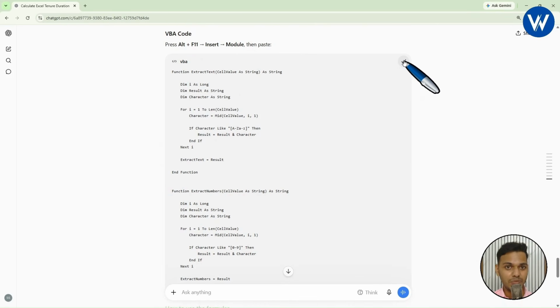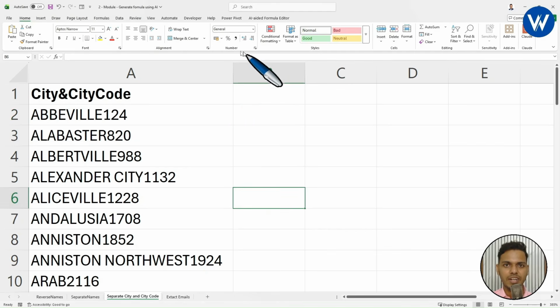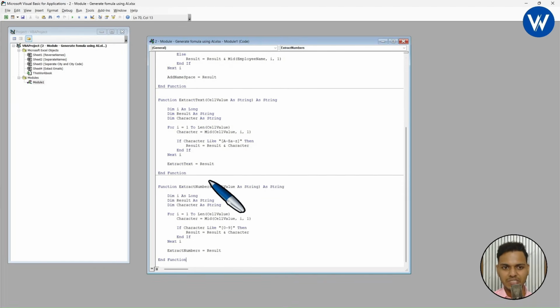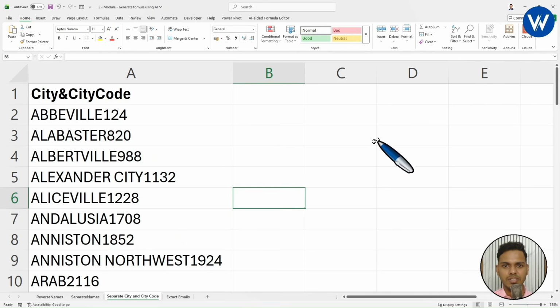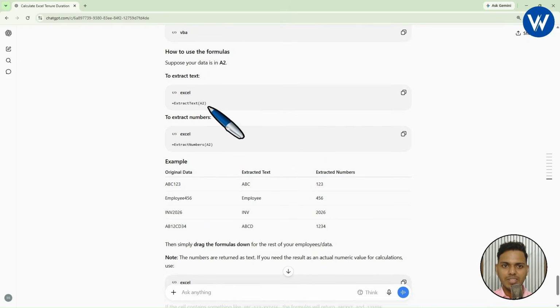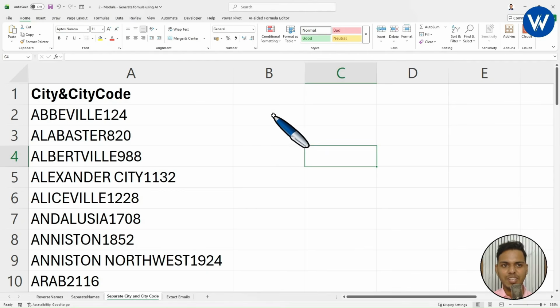I will copy this VBA code, which is Visual Basic for Applications code. Let's go to Excel. Right. Alt F11. Okay, Shakti sir. So we have already taken two different VBA codes. Let us take one more and paste it like this, Control V. Finally, the code is pasted. Now let's close it. Yes. So what is the code? Let me check it out. The formulas are ExtractText and ExtractNumber. Let's see guys whether it will work or not.